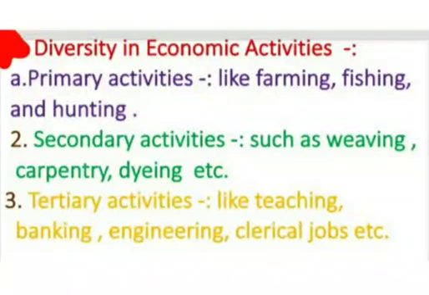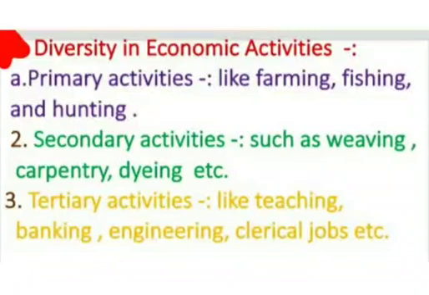So children, today's homework I am giving you based on these topics which we have done today. First is the diversity, define diversity. Second is the advantages of joint family.